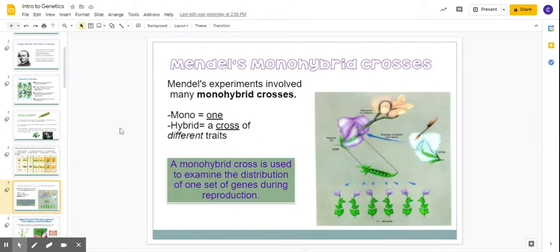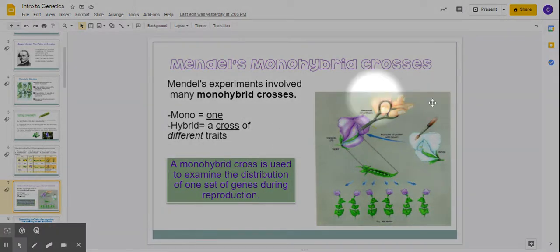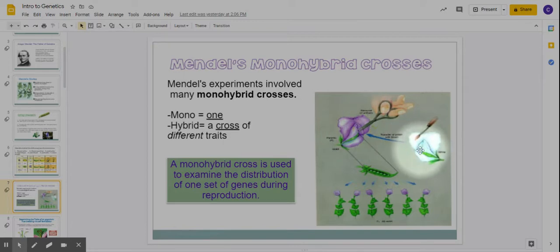Okay, so here's what Mendel would do. So here we have the flower, okay? And it has both male and female parts on it. And you can take the scissors and cut off the stamen. The stamen is the little yellow part that makes the pollen. Then you can take that pollen over to another flower, or you could do it the other way, okay? And you can even do that with a paintbrush. This has a paintbrush here. You get some of the pollen on the paintbrush and you take it over to the other flower. So this is how he can mate them. He can control which flowers are mating with which flowers.